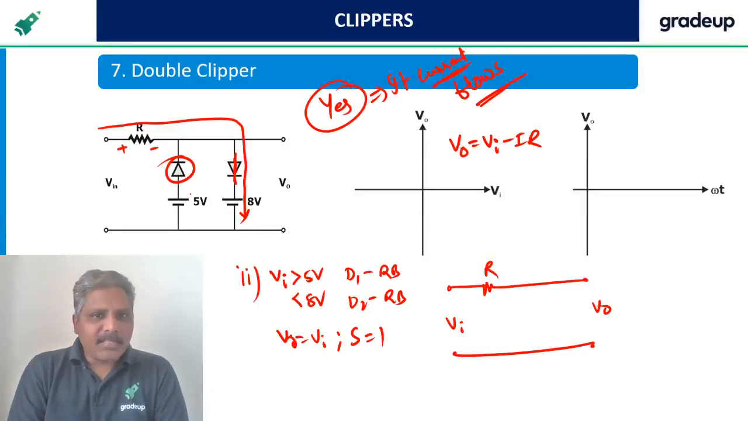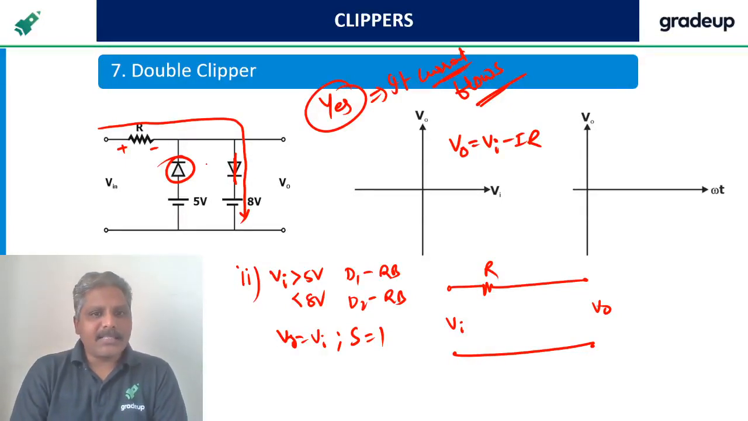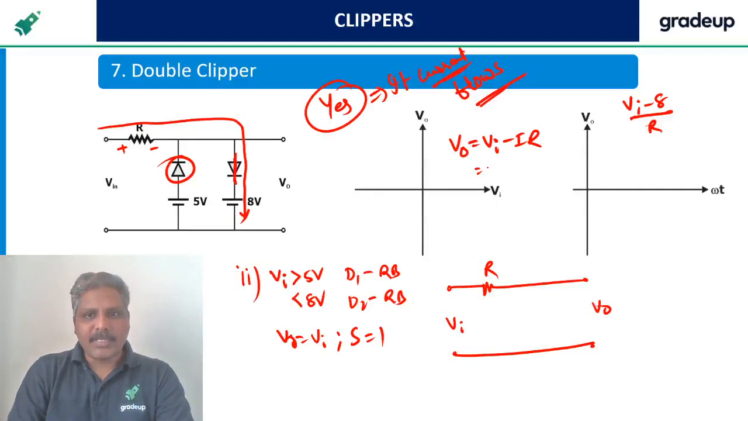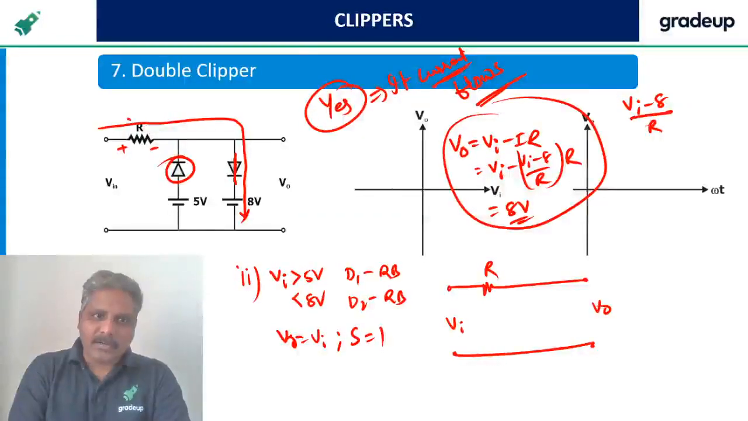What is I after all in this? I is nothing but Vi minus Vr divided by R, where Vr is nothing but 8 volts. Let me substitute directly. Vi minus 8 volts divided by R. That I have to substitute here. Vi minus 8 divided by R into R. So it is going to be 8 volts. But see, you can do like this also. You are considering the drop across this now.